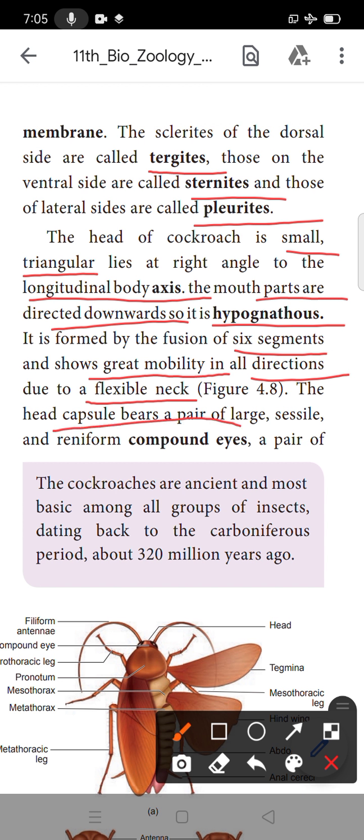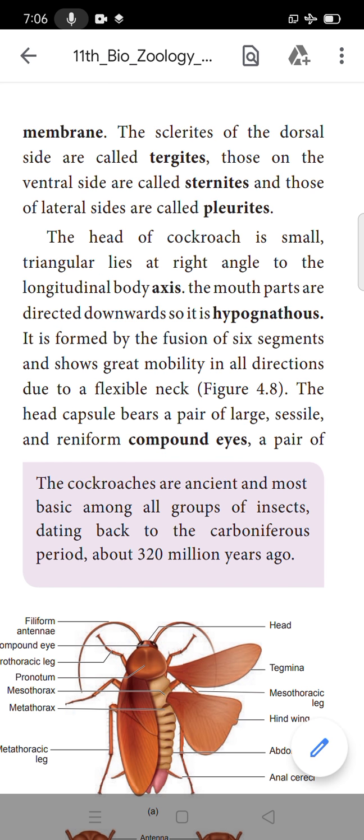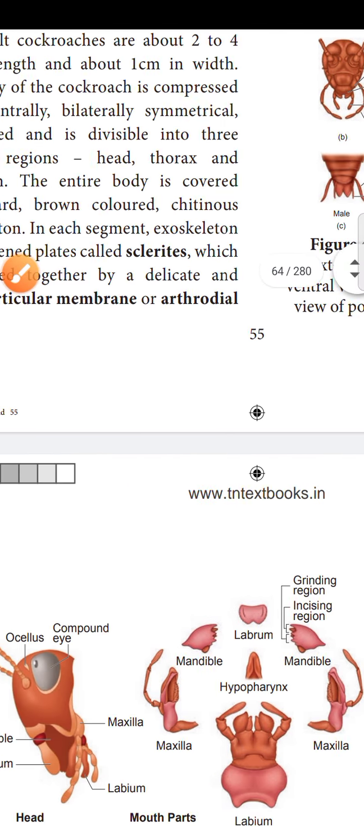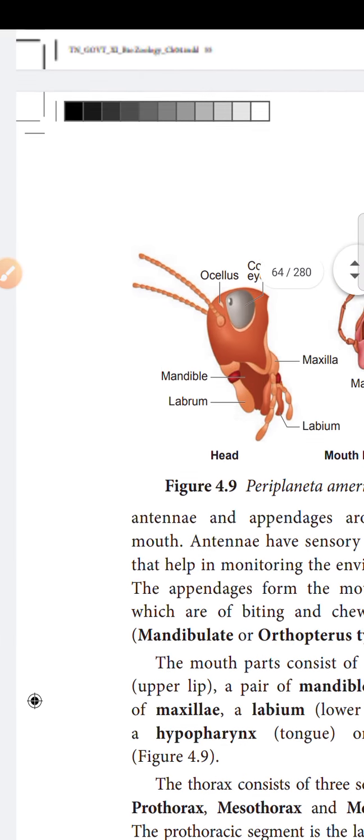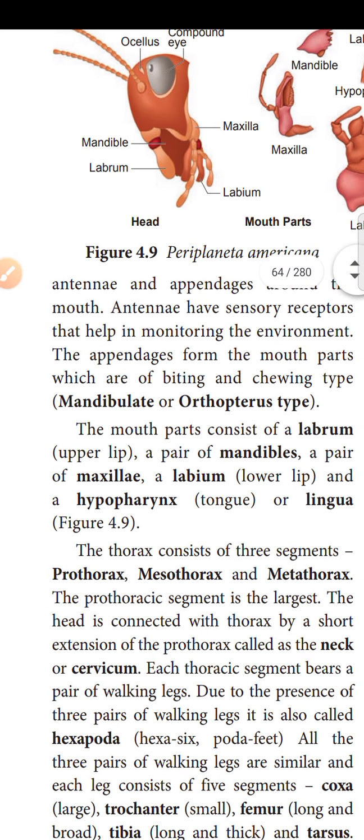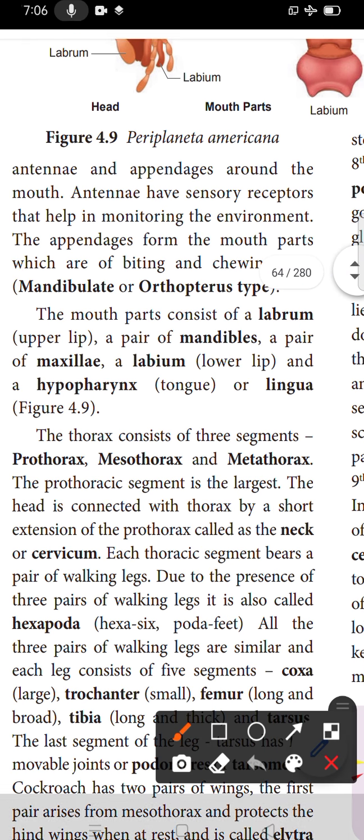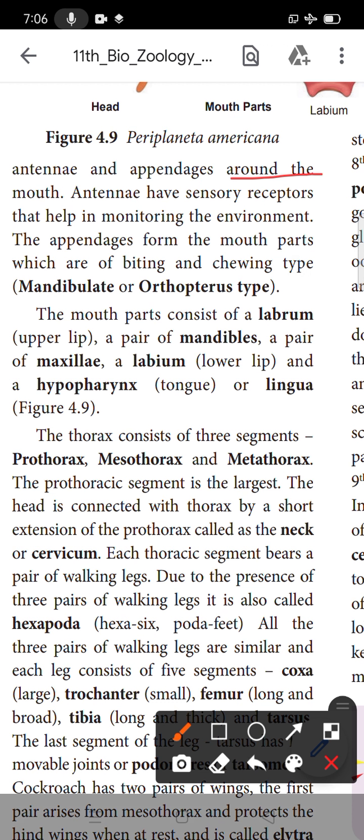The head capsule has a pair of large sessile and reniform compound eyes. Then a pair of antennae and appendages round the mouth. The antennae have sensory receptors. Sensory means way of feeling. அந்த ஆண்டனாவை வச்சு தான் அது surroundings-ல என்ன நடக்குதுன்னு தெரிஞ்சுக்குது.